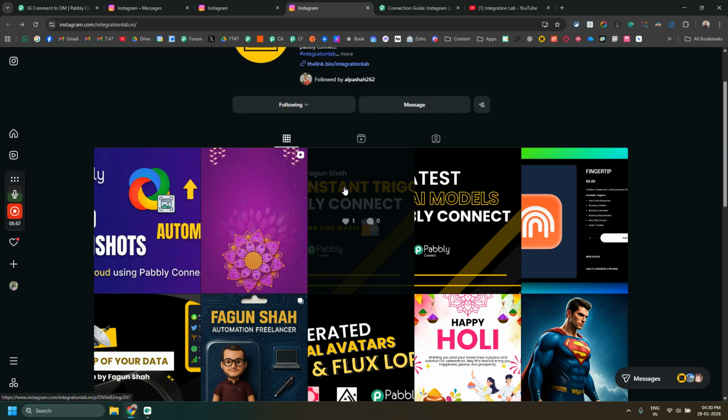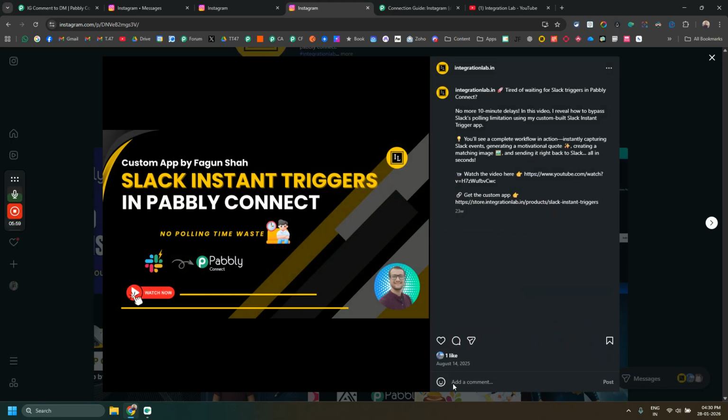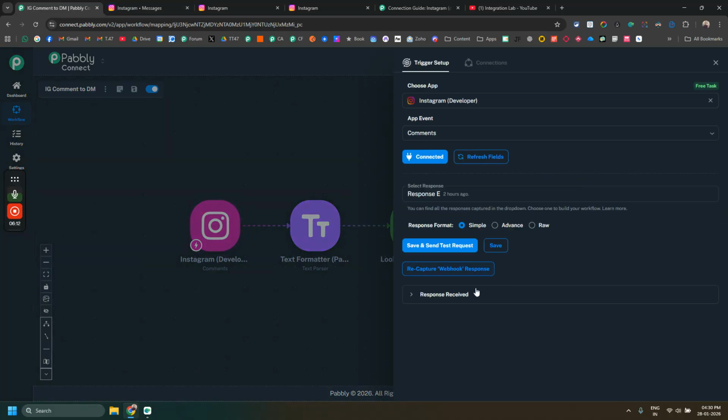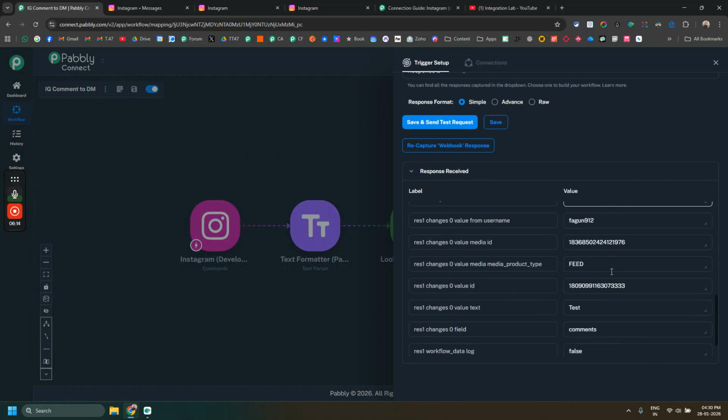So what I will try to do is select triggers, and for that, let's say I type link. By the way, you can also set filters or routers based on the word that is coming in the trigger step. If I show you, here value text is the comment text that is actually coming in.